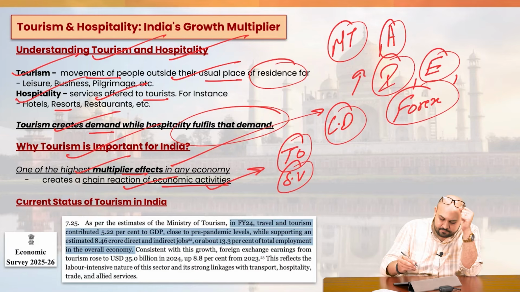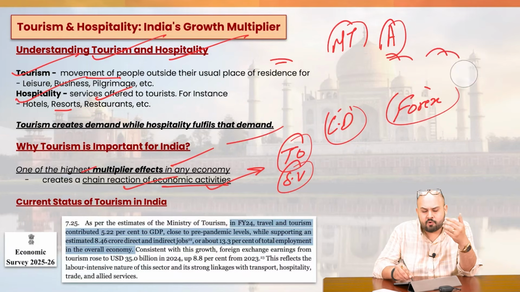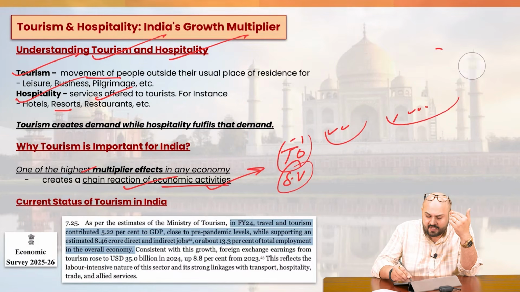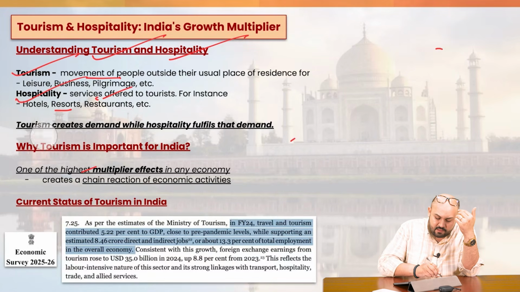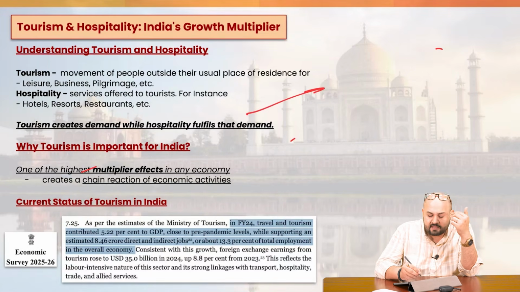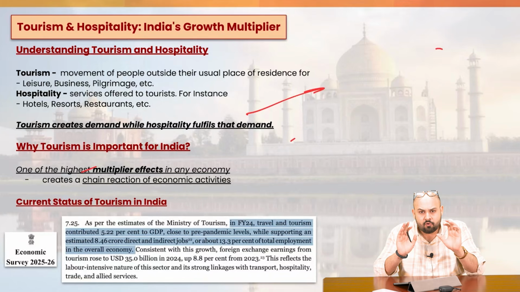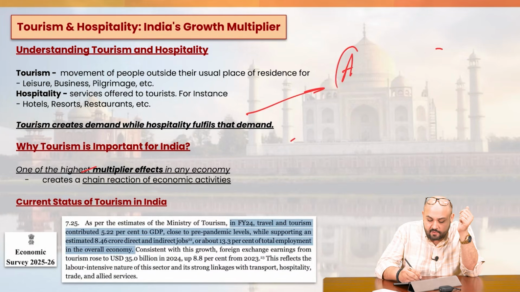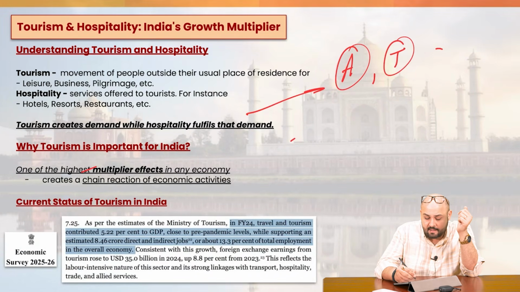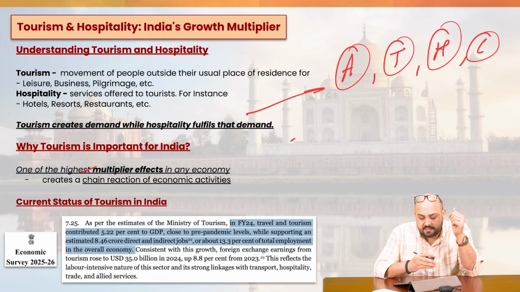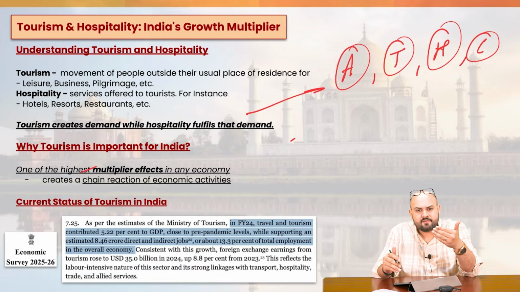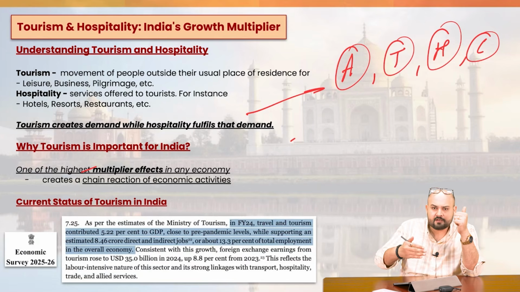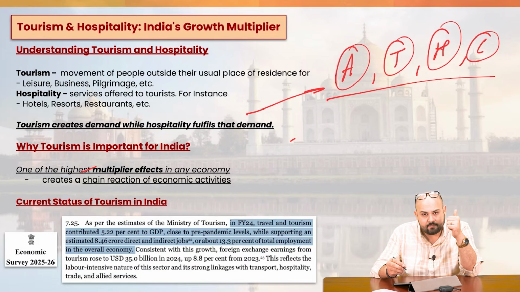Very, very important. Now, we have different sectors, aviation, right? If we talk about the sectors, which sectors would it give impetus to? It would indirectly give a force to other sectors. For example, aviation, transport, hotels, and construction activity, right? So these are all the sectors which would benefit from tourism. If there is a development of tourism, definitely all these sectors would benefit.